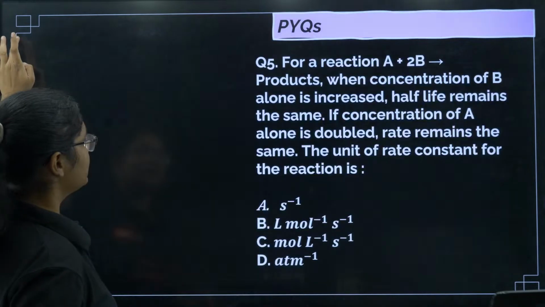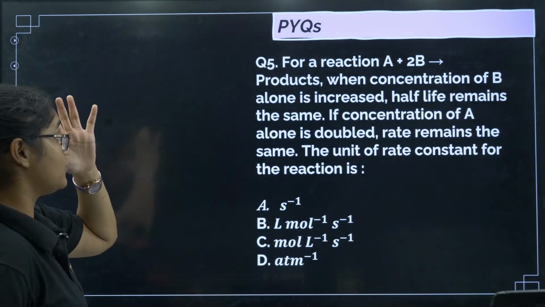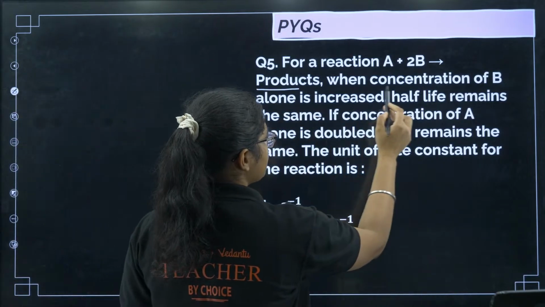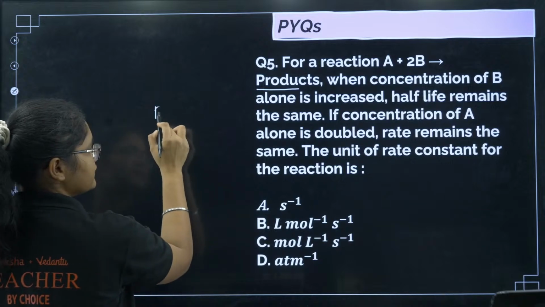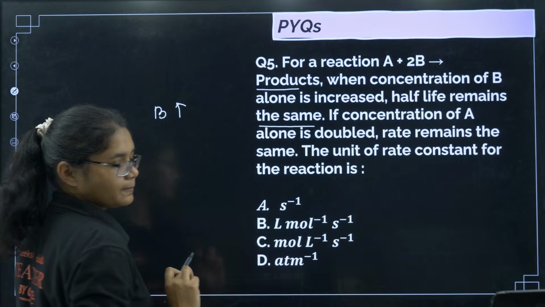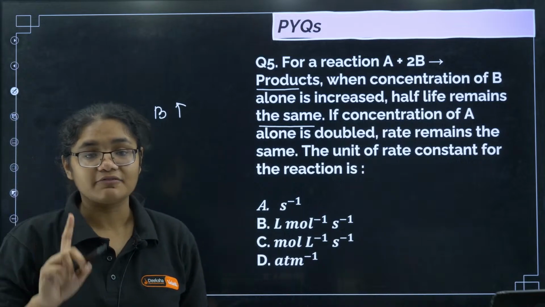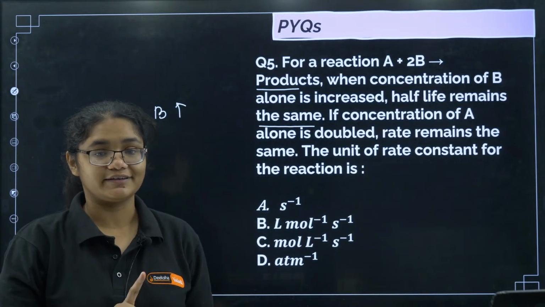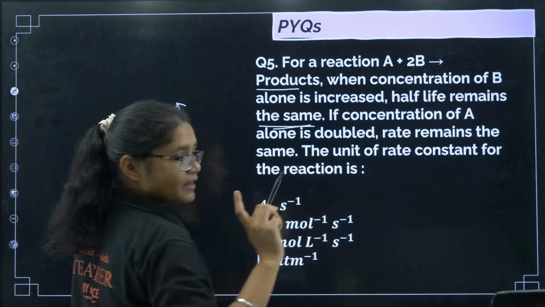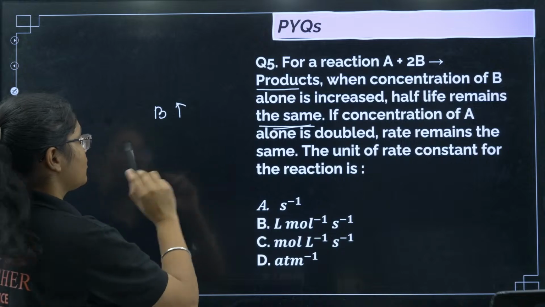So I'll be quickly solving some questions. Please solve this question. For a reaction, A plus 2B gives products, when the concentration of B is increased, the half-life remains the same. Remember, if the half-life does not depend on concentration, then that is a first order reaction. So half-life remains the same, which means half-life is not affected by the concentration.